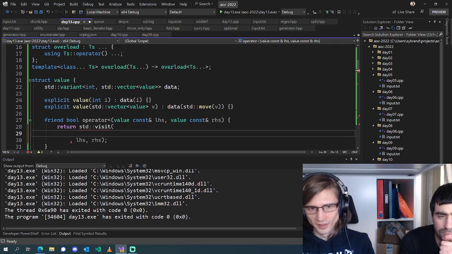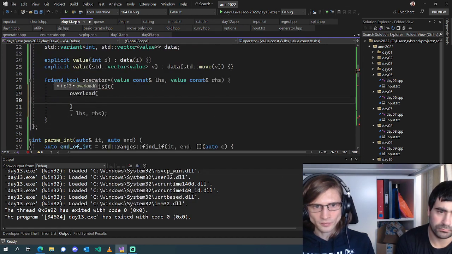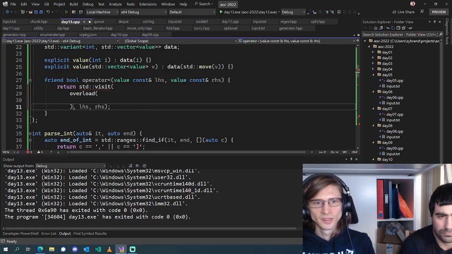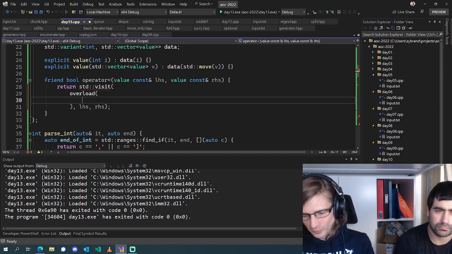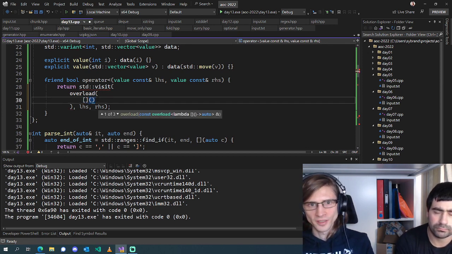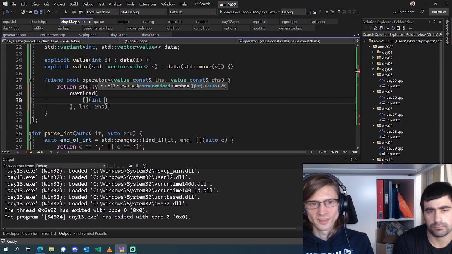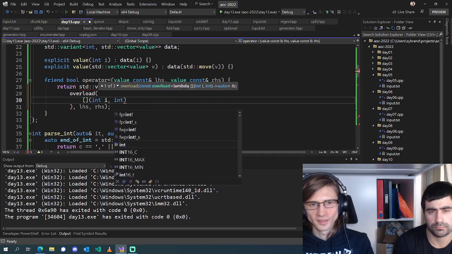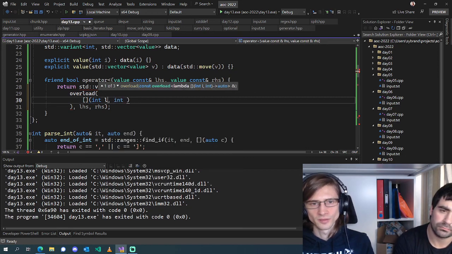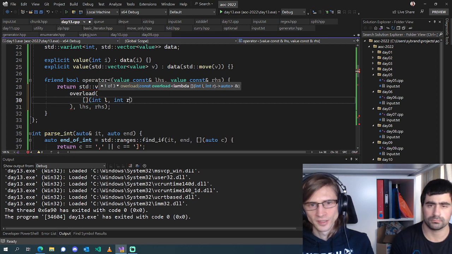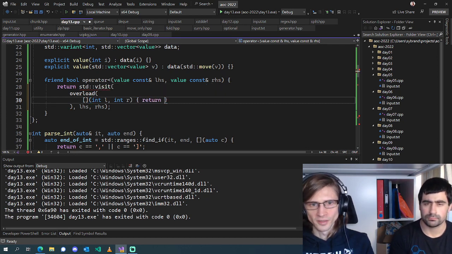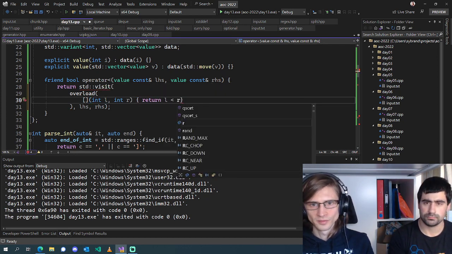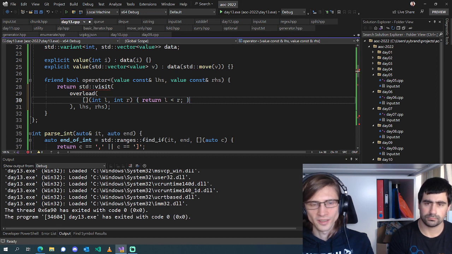So what this is going to look like is we're going to say overload, and we're going to have a few lambdas here. So we're going to have one which takes an int, and we call these L and R. An int and returns whether L is less than R.